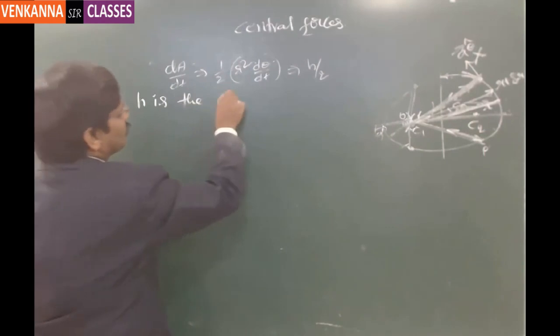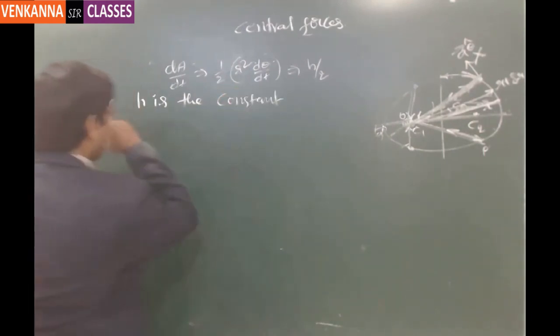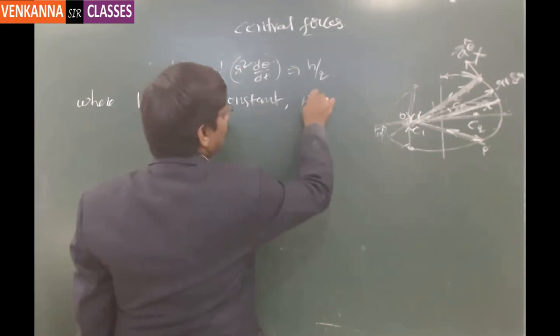Got it? So h is a constant which we call the angular momentum.